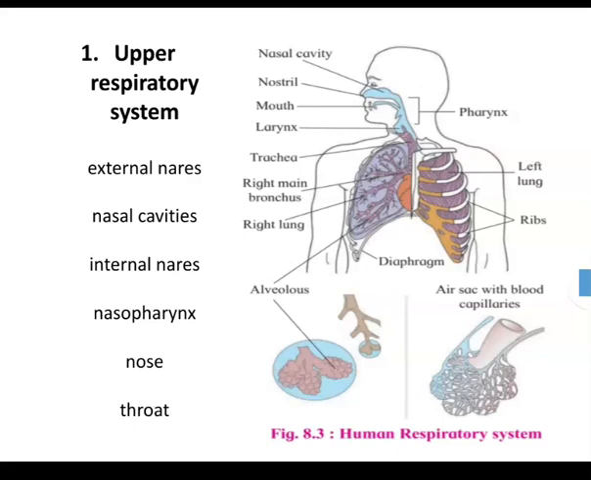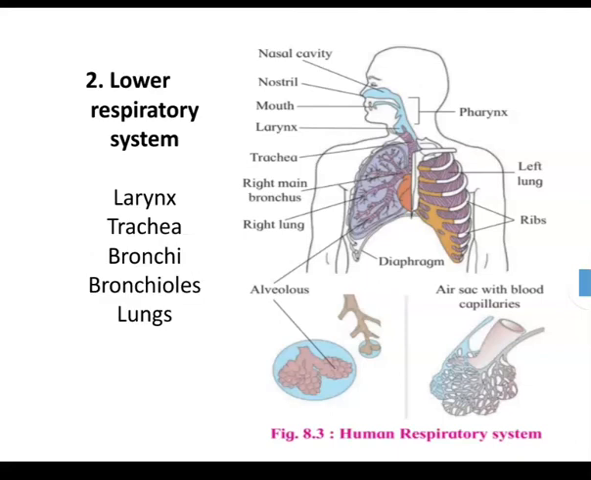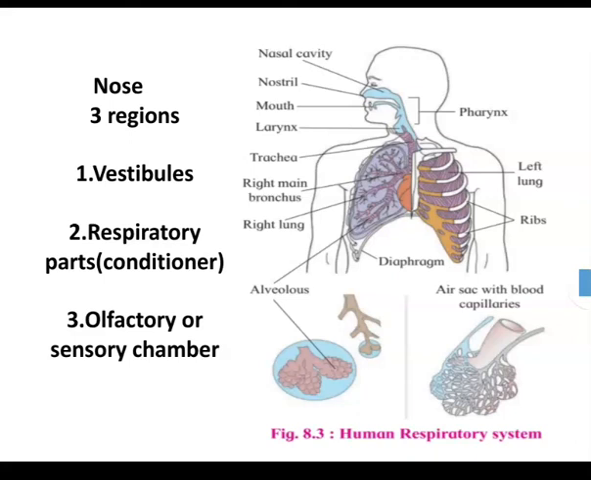The upper respiratory system consists of different parts, that is external nares, nasal cavities, internal nares, nasopharynx, nose and throat. The lower respiratory system consists of larynx, trachea, bronchi, bronchioles and lungs. Firstly, the nose. The nose has a pair of slit-like openings called external nares, or nostrils, for the entry of air into the nasal cavity.